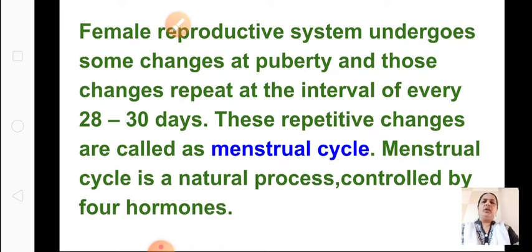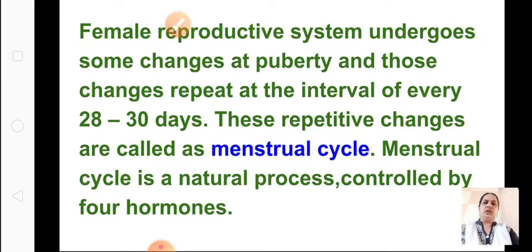We all know the human reproductive system undergoes some changes at puberty. In the female, there is a drastic change in the girl at the age of puberty, and there is a cycle. These changes repeat every 28 to 30 days. These repeated changes are called the menstrual cycle. We'll see what the change is.